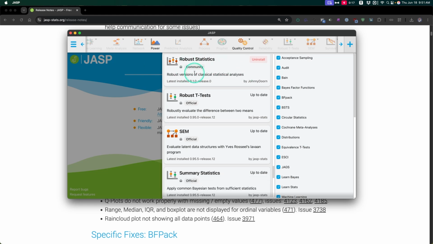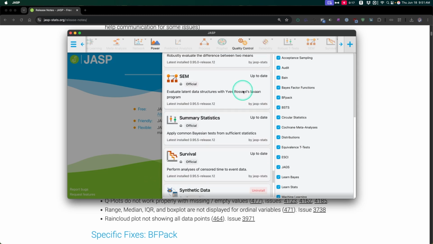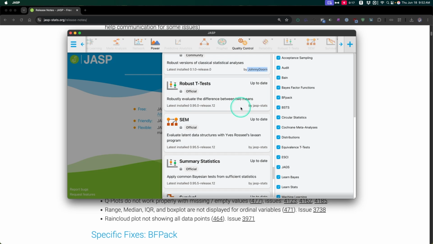I saw it said classical statistical analyses, so I'm like, oh, okay, all right, robust. What does that mean? So I opened it up. I did a couple of things, and it wasn't for me. So sorry about that if you were looking for that. But it's pretty solid by Johnny Dorn here.